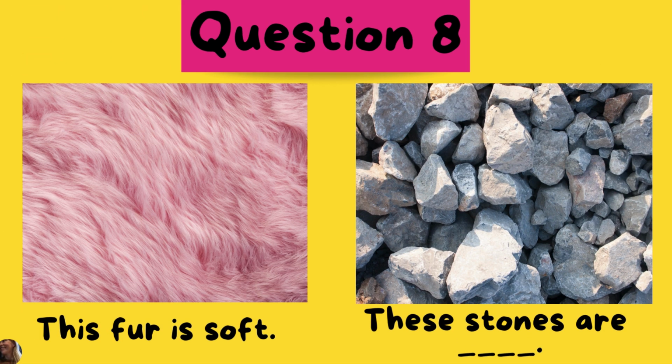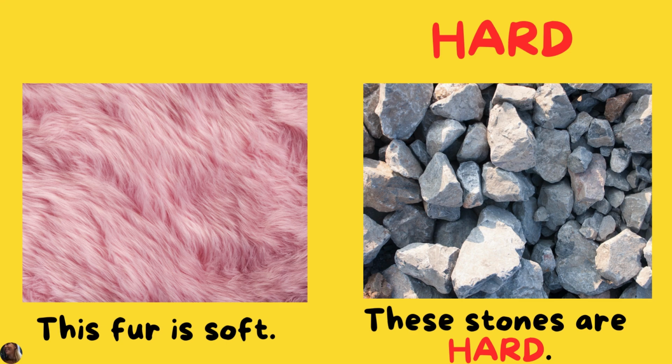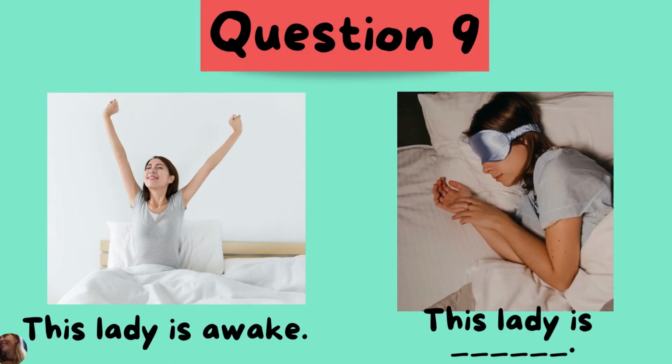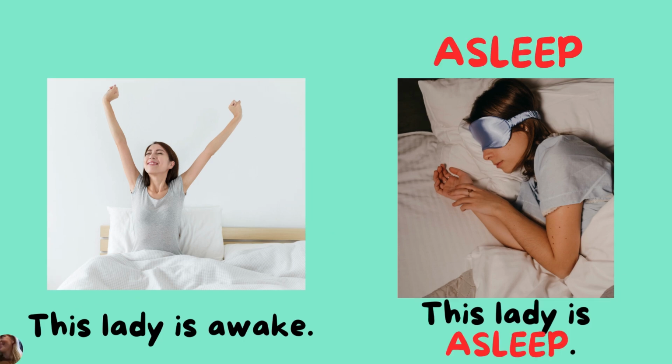This fur is soft. These stones are hard. This lady is awake. This lady is asleep.